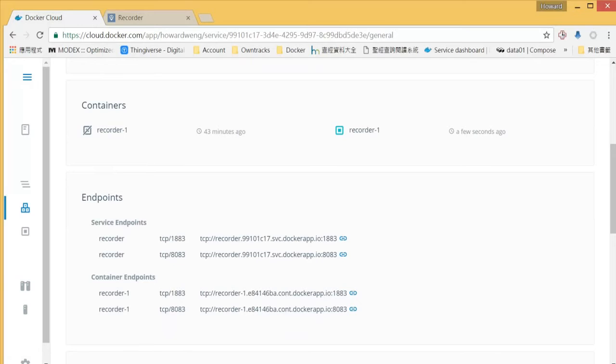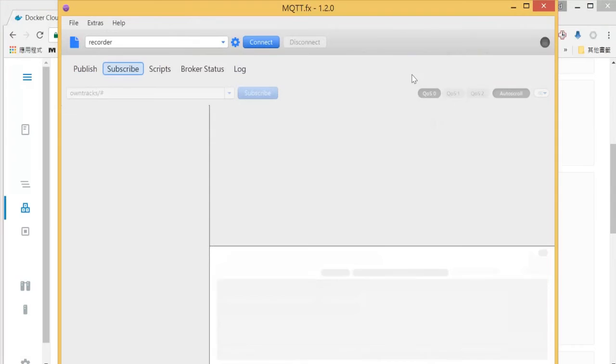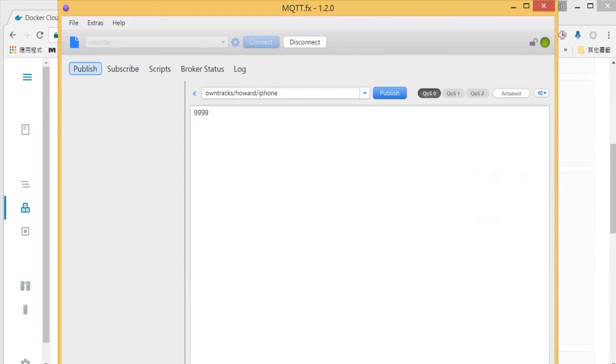Okay, so let's go back to MQTT FX again. Let's see if any changes. So let's connect. Okay, so the same, you can see that they will become green, and under the subscribe section we receive no errors. So let's try to publish a message, any message.